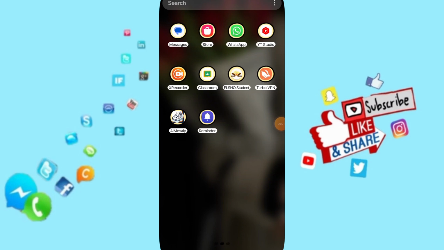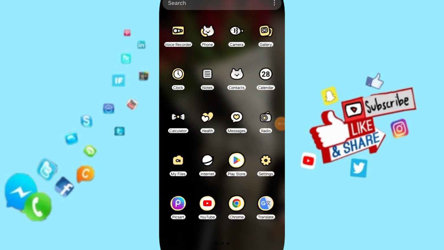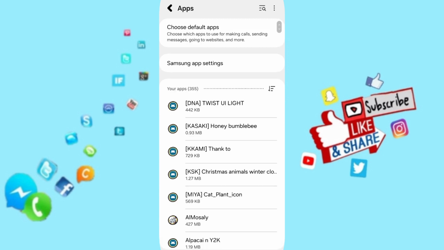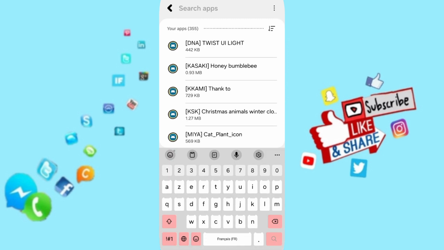Hello everyone, today we will talk about how to fix or how to solve the problem of block jigsaw puzzle game. To know how to fix or how to find the solution about block jigsaw puzzle, you should just go to settings. First, you can go to apps and you can click on block jigsaw puzzle. You will enter here.